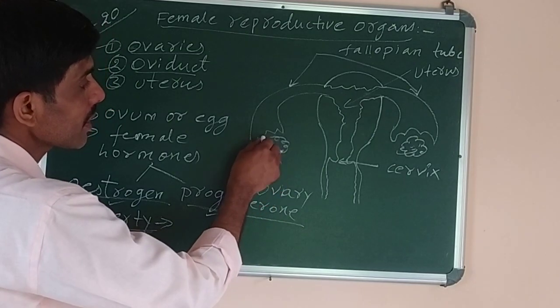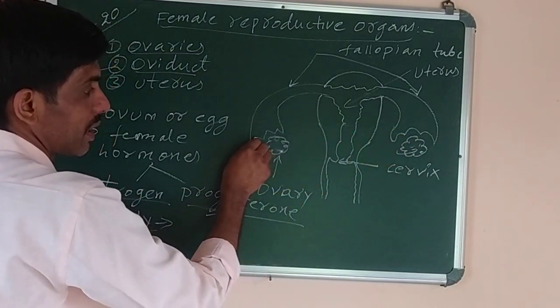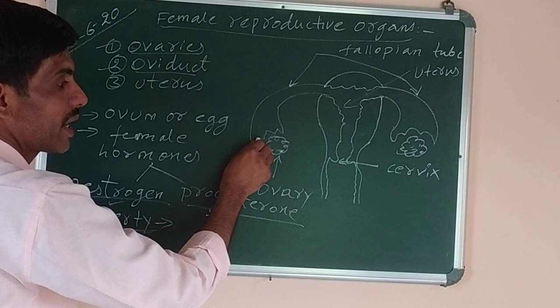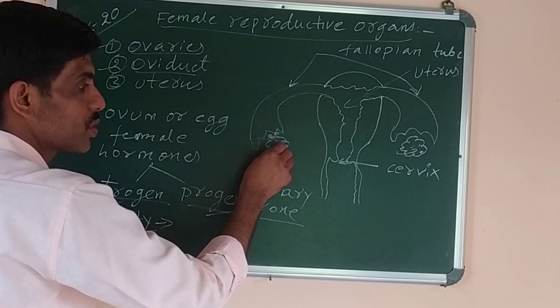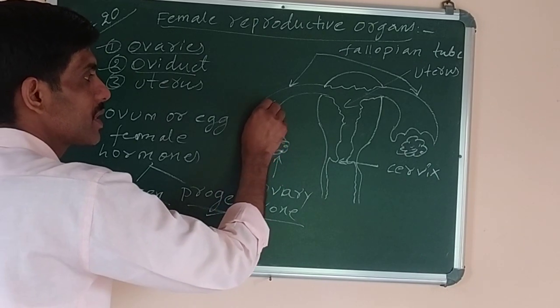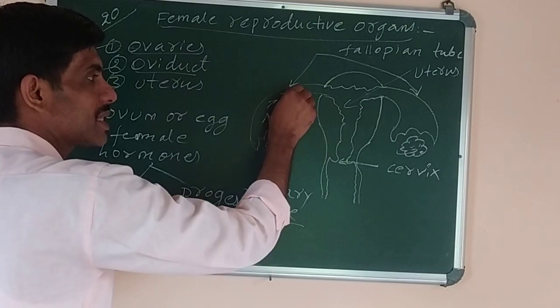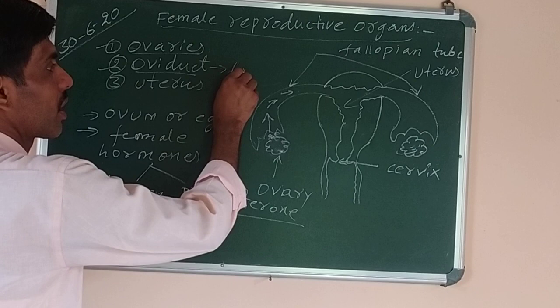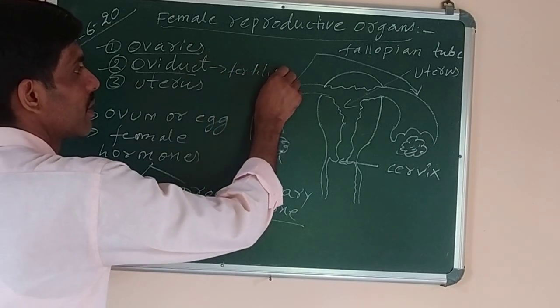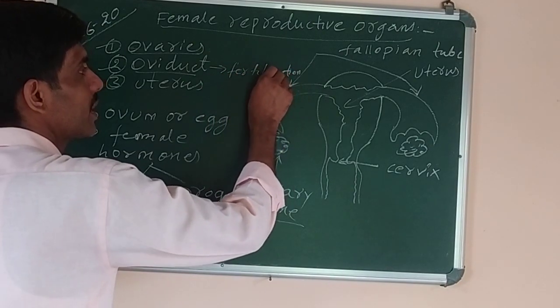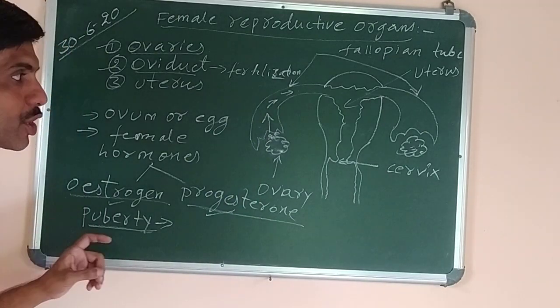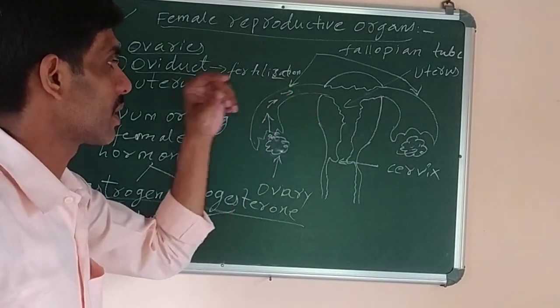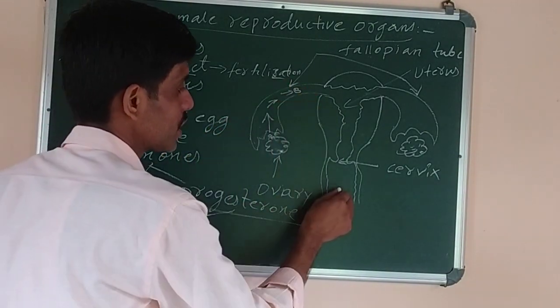Okay, so the function of these two tubes is to carry the eggs which are released from the ovary through the fallopian tube, and it is inside this fallopian tube or oviduct where fertilization occurs. So what is the function of the fallopian tube? If it is asked, you can write: the fallopian tube is the site where the female egg fuses with the male